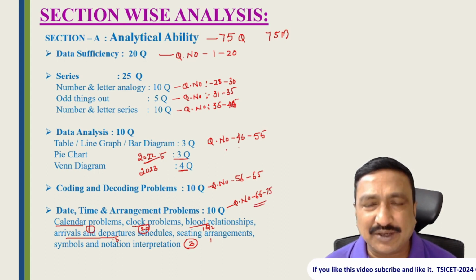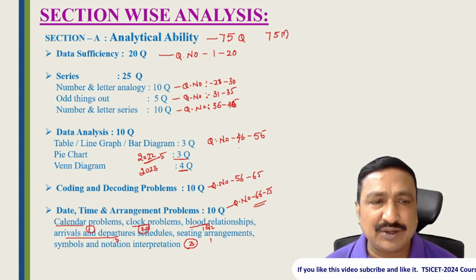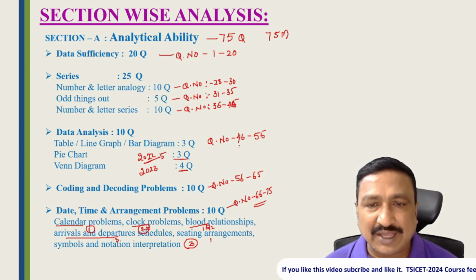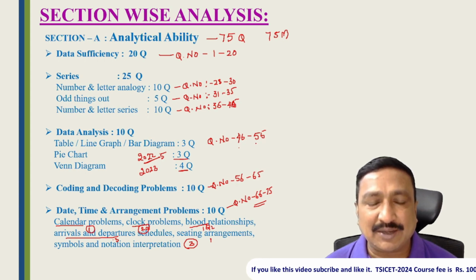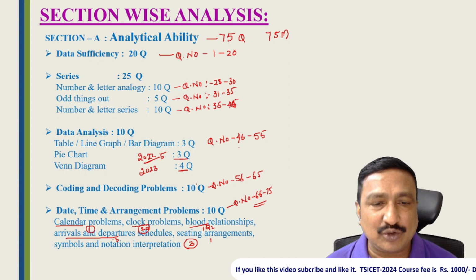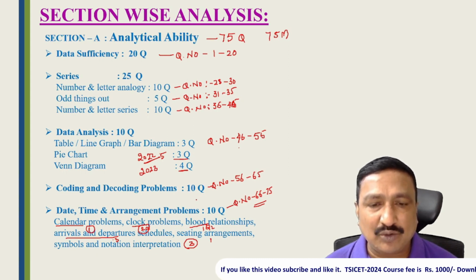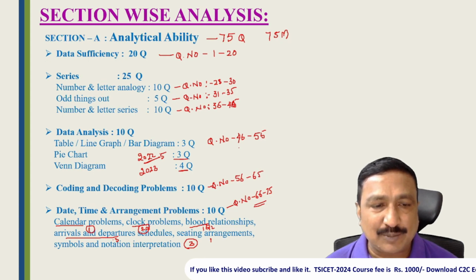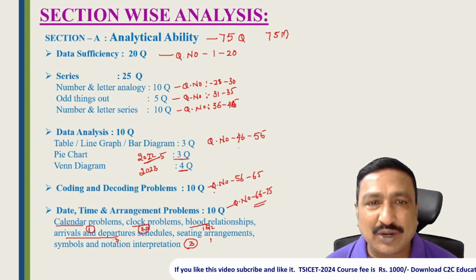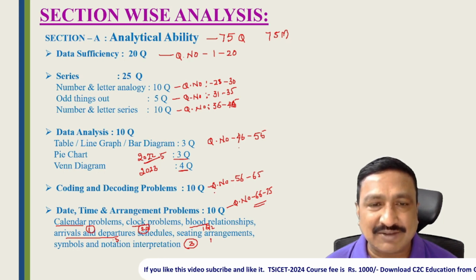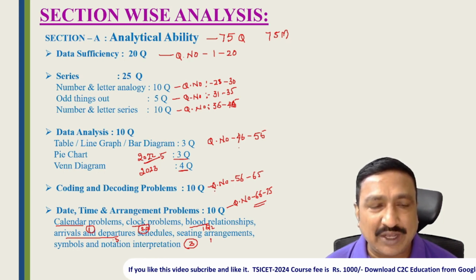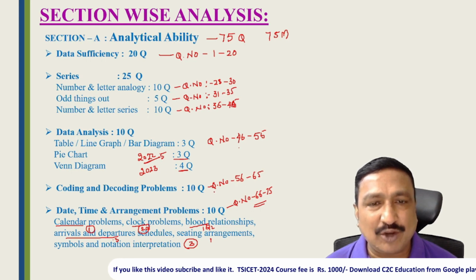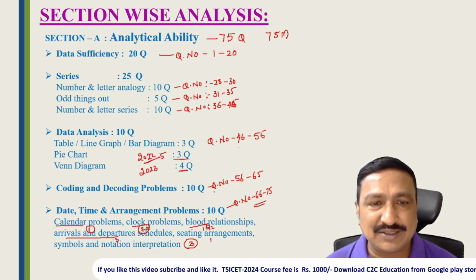So we can remember, suppose you are very good in data analysis, then go directly and click on question number 46 to 55. Complete the data analysis. Then coming to coding decoding, if you are very good in coding decoding, then click question number 56 to 65 and complete the coding decoding. You no need to write the exam like question number 1, 2, 3, 4, 5 till 75. No need. If you are very good in one particular topic, click on the question number and complete the test.